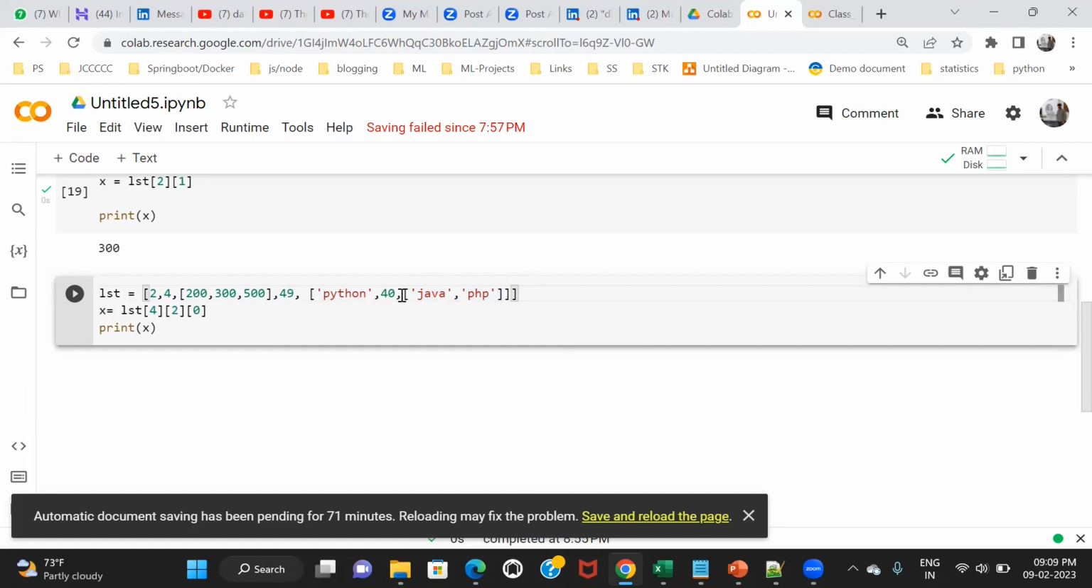So for this cave, what is the index? 0, 1, 2. Yes, 2. So again, I need to use 2 here. At 2, what will I get? I will get a list, this list. And now Java is within this list. What is the index of Java in this list? 0. That's why we use 0. I hope you got it, right?